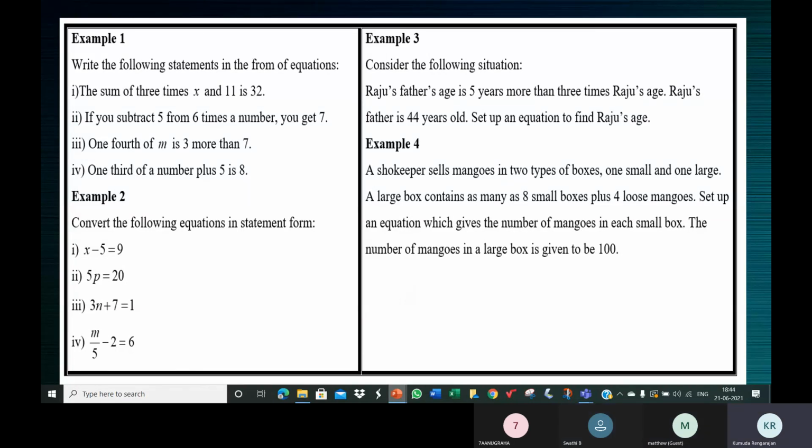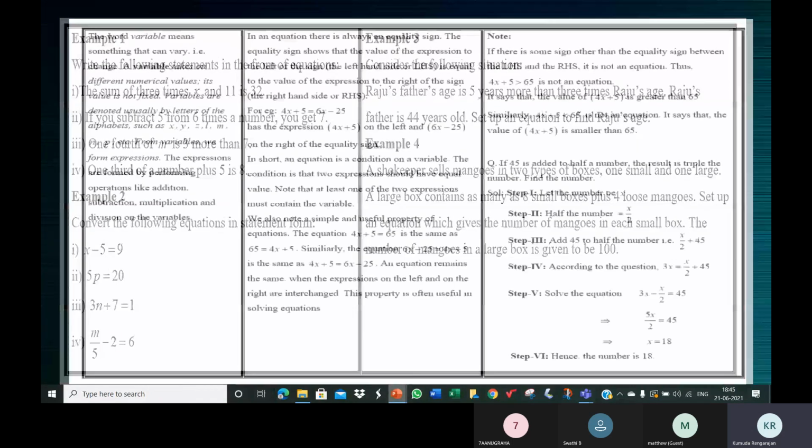Okay, fine. So what I want children to do is read the introduction in NCERT. For now, since Swati does not have it, I'll take a photo and put it in the group. Read the introduction to this chapter. You don't have to write anything because understanding is more important. Just read the introduction and complete examples 1, 2, 3, 4, which we have discussed.